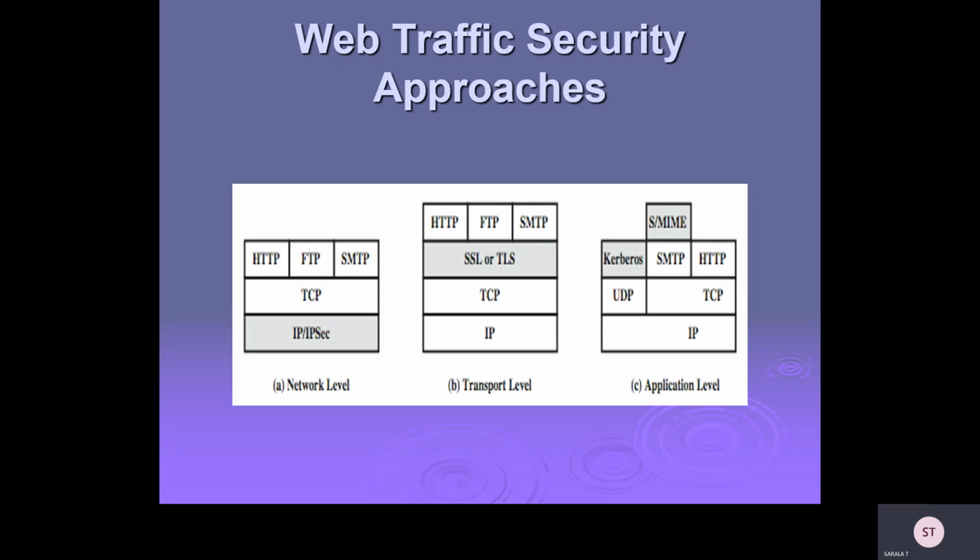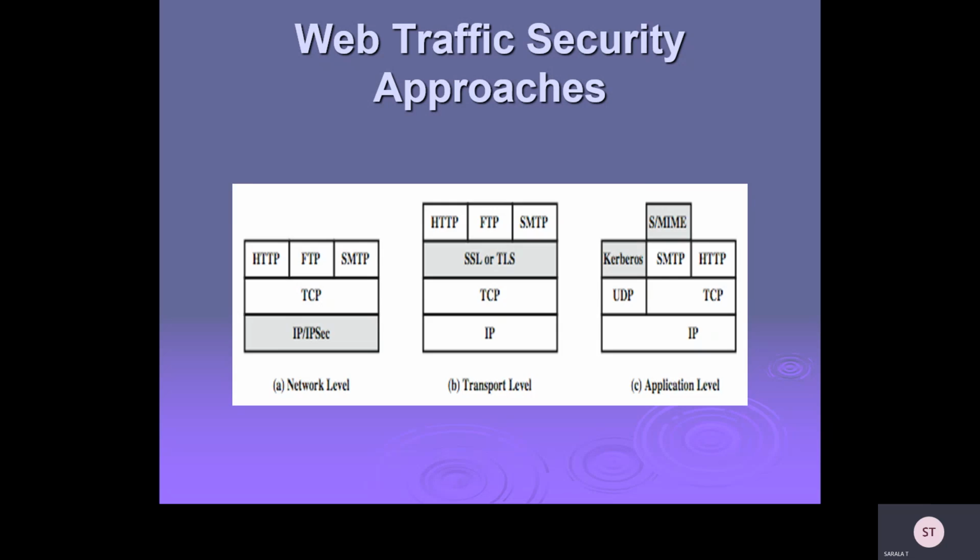And if you are going for application level, the first layer is always IP security. Next, you have UDP and TCP level, User Datagram Protocol. Next, you have SMTP and HTTP, and Kerberos is one of the methods of transmission of data through websites. Simple or multiple mail transport protocols, all these things come under application level transmission protocols.